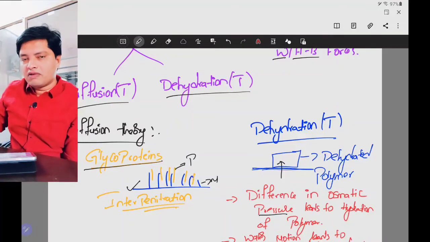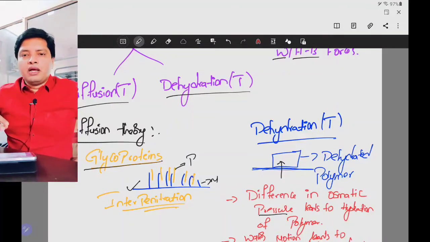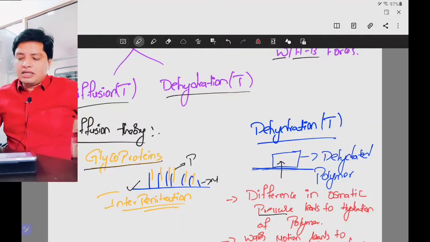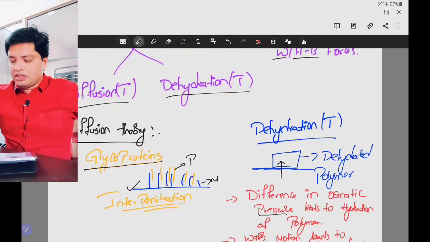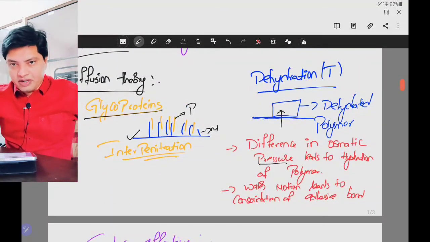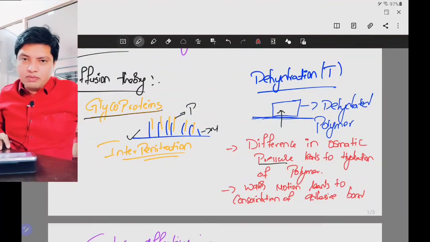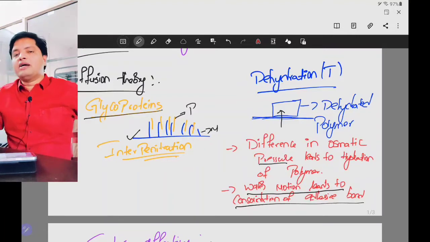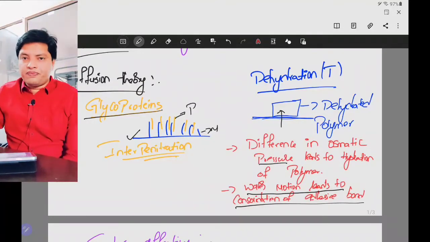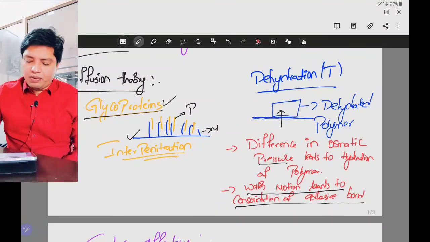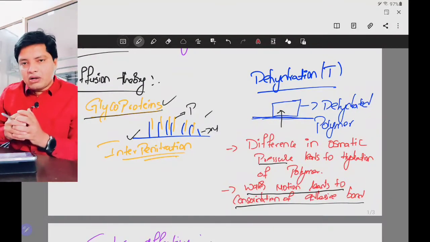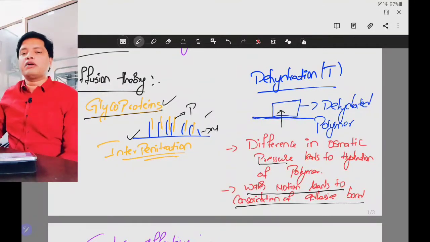GPAT question: which of the following theories says the osmotic difference causes mucoadhesion? That is your dehydration theory. Due to this osmotic pressure difference, water will move from the mucous membrane to the dosage form. This water movement leads to consolidation of adhesive bonds. In the diffusion theory, these bonds will again be consolidated by the movement of water.